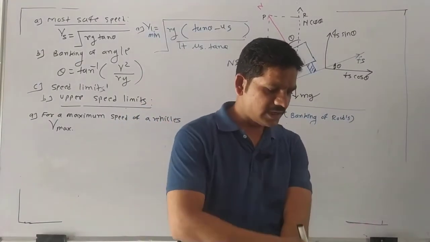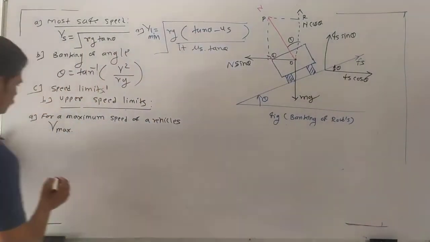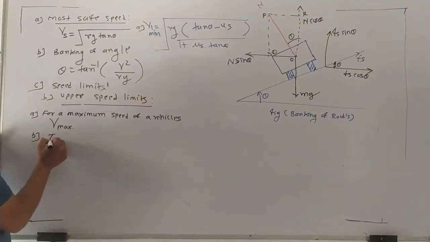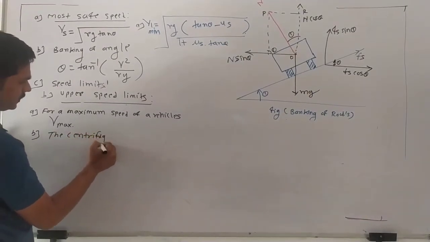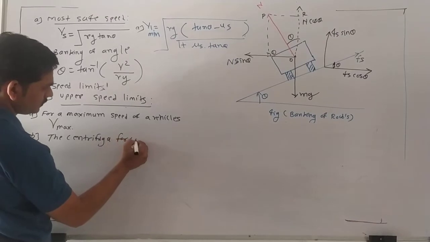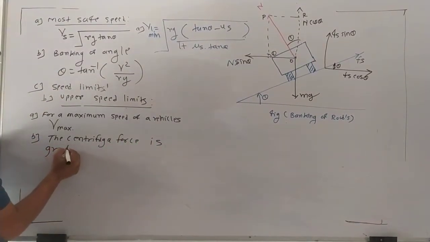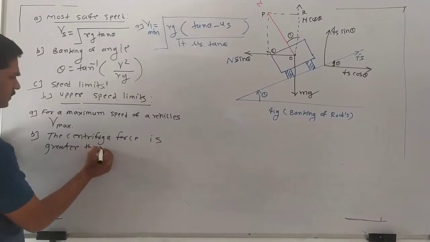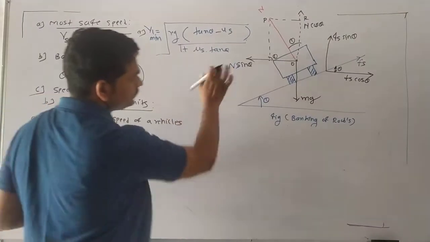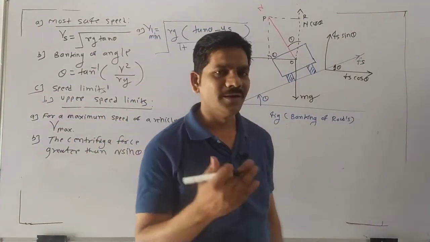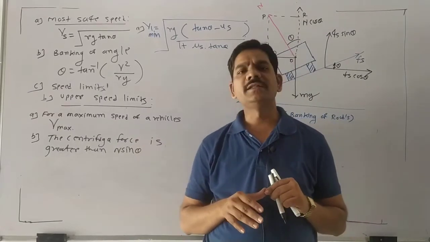So in the Vmax situation, what happens here? Here the centrifugal force is greater than n sin theta, these components. In that situation, in the upper limit, the centrifugal force is greater than n sin theta.